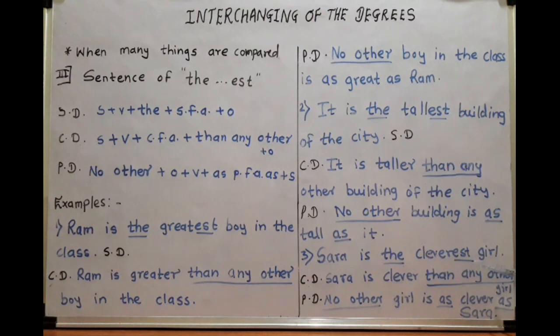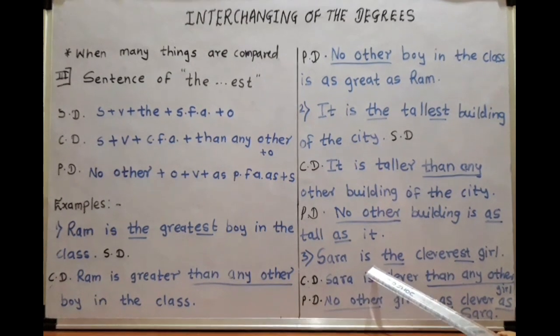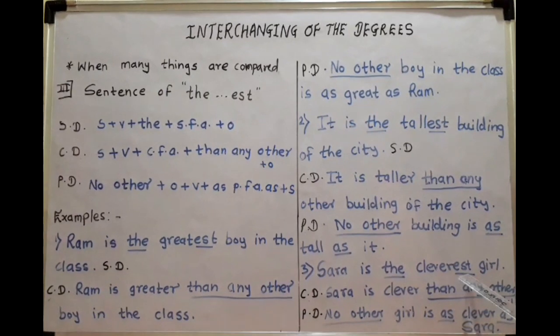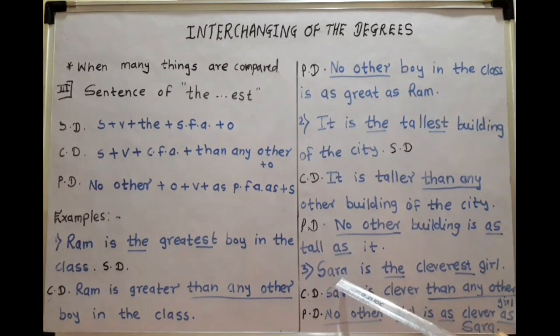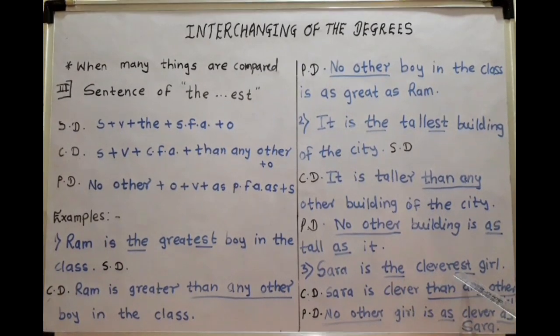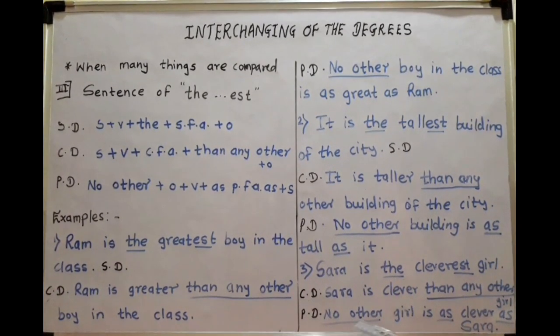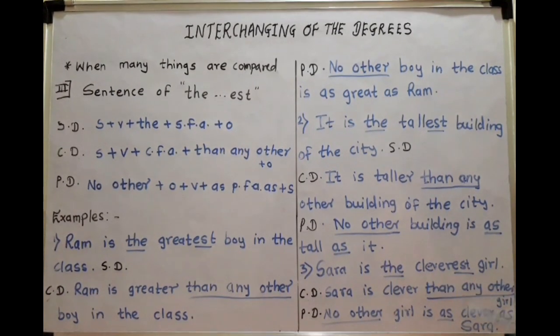Sarah is the cleverest girl. Sarah is the subject. Is is the verb. The EST superlative form of adjective, and girl is the object. Comparative degree: Sarah is cleverer than any other girl. And positive degree: no other girl is as clever as Sarah.